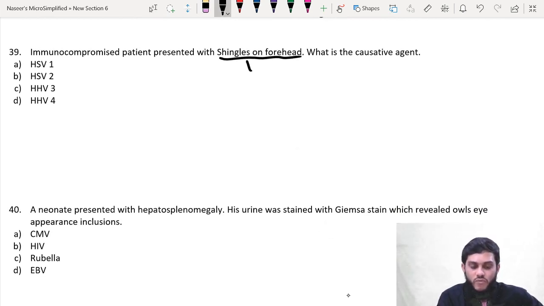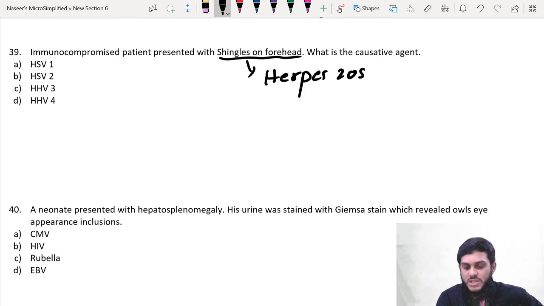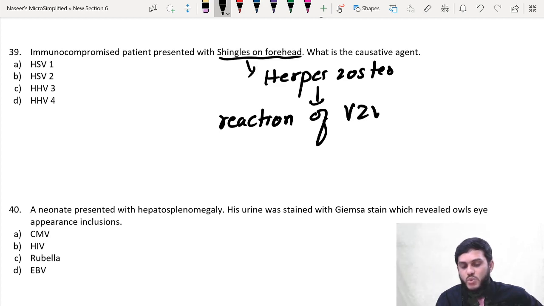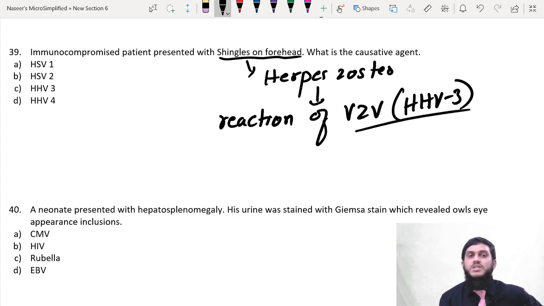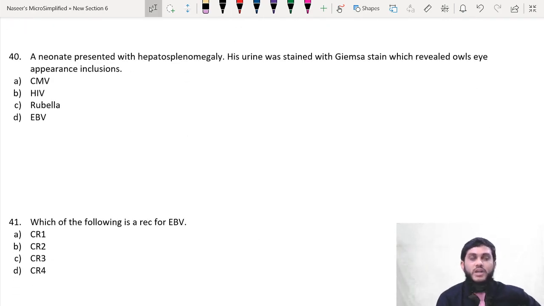Shingles on the forehead is nothing but herpes zoster, and herpes zoster is not caused by herpes simplex. Herpes zoster is caused on reactivation of varicella zoster virus, and varicella zoster virus is human herpes virus 3. Therefore the answer is HHV3. Direct question. And the next question is 40.